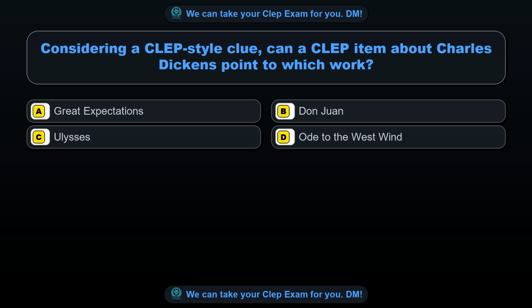Considering a CLEP-style clue, can a CLEP item about Charles Dickens point to which work? Option A, Great Expectations. Option B, Don Juan. Option C, Ulysses. Option D, Ode to the West Wind. The correct answer is option A, Great Expectations.